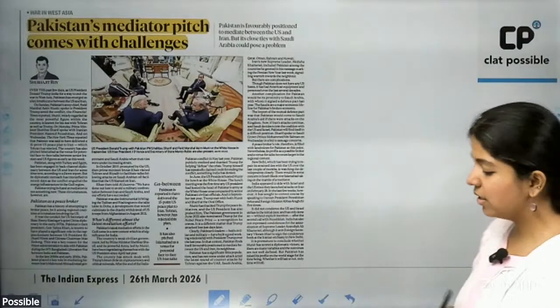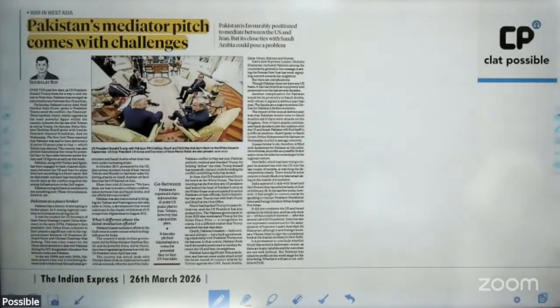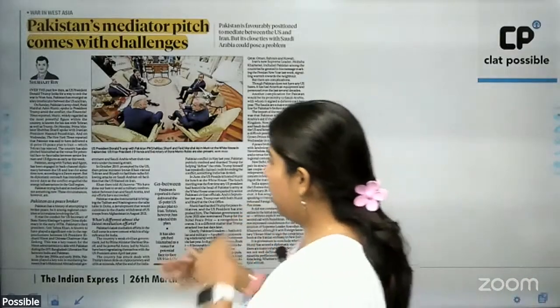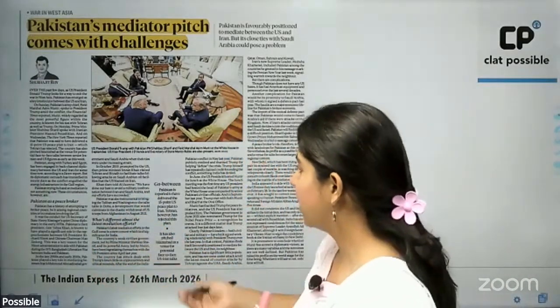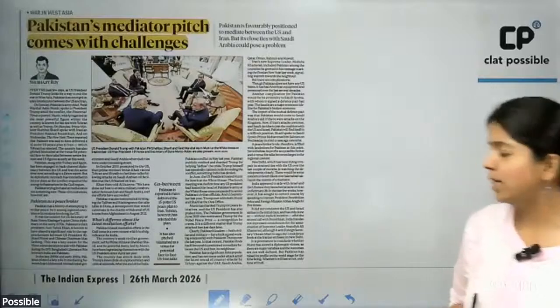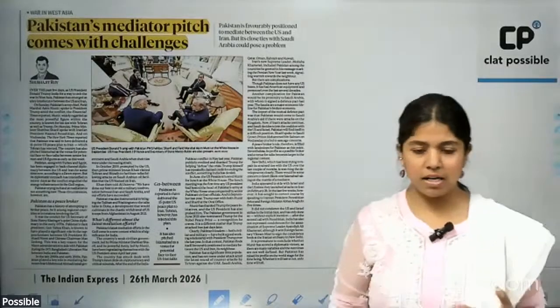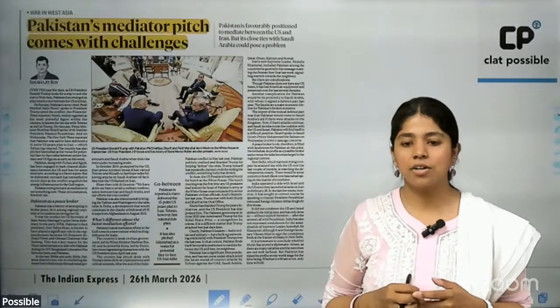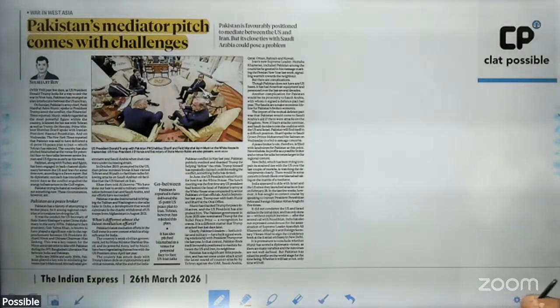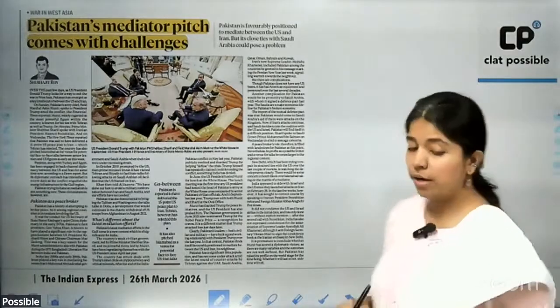Then the article gives us an insight into how Pakistan in previous instances also tried to mediate between the countries in West Asia, during Henry Kissinger's time and in 2019, etc. And very recently, we did see that Pakistan and Saudi Arabia struck a pact of cooperation, trade, defense, etc., among themselves. Saudi Arabia is also one of those countries which has been affected by the entire war. So this could be a major problem for Pakistan if Pakistan takes the side of either of the two.